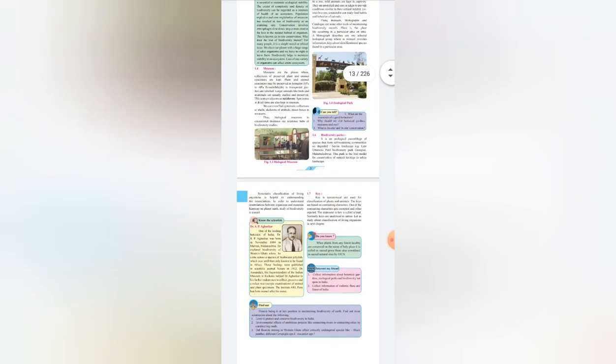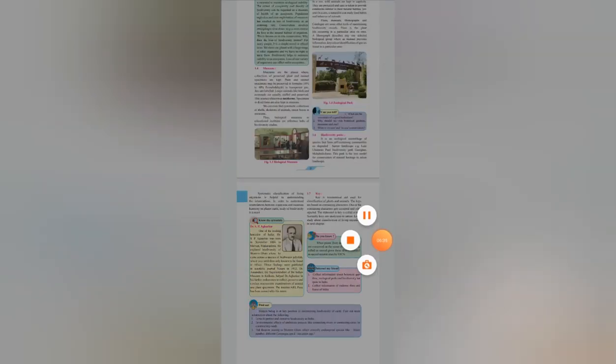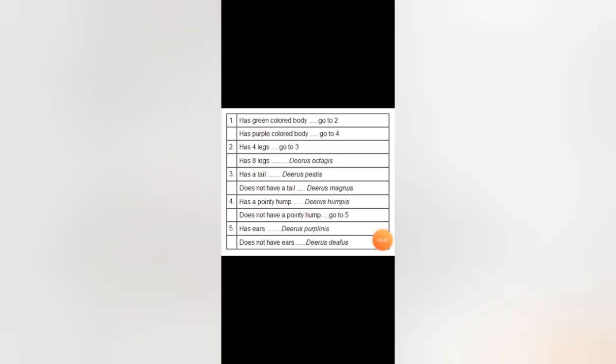All right, so I'll show you the example. Suppose I have some organism right now in my hand, and if it is green in color, I have to go to number 2, and if it is having 8 legs, it is called Dirus octagus. And if in case I have a purple colored body, I have to go to fourth number.